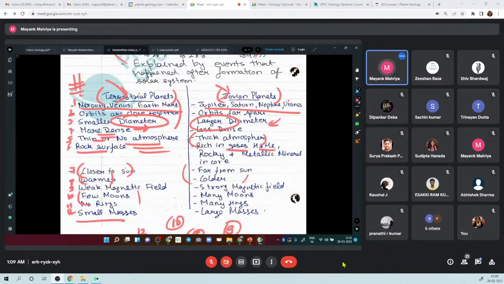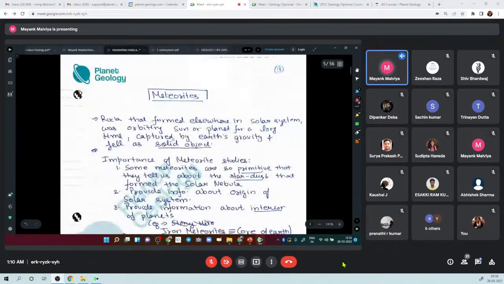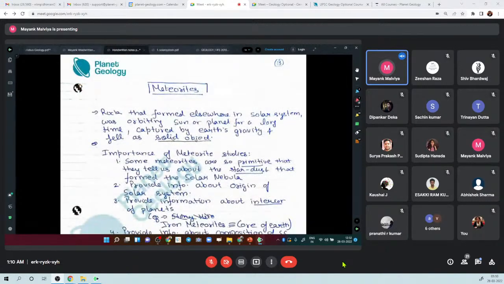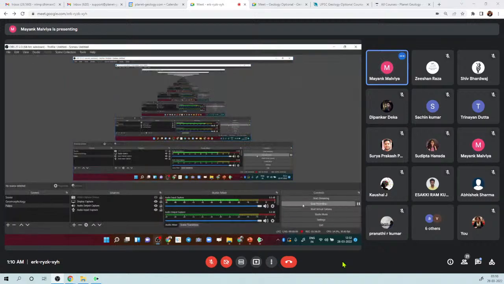You can write them, you can add your own, and it would be best if you can give reasons for them also, at least for the starting 3-4. You will get 9 out of 10 marks in this question. This is a very common repeated question. So this is what you can cover in the origin of the solar system. In the next class we will start with meteorites, which is the most important topic of this unit, and then we will move ahead. So I think we can end the class here. If you have any doubts, you can ask.